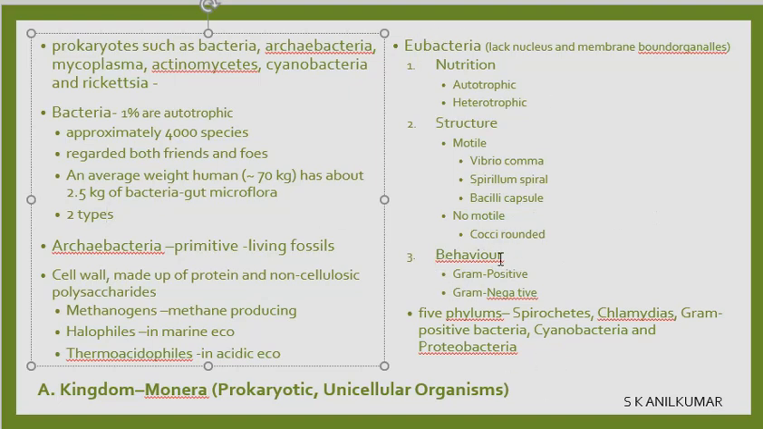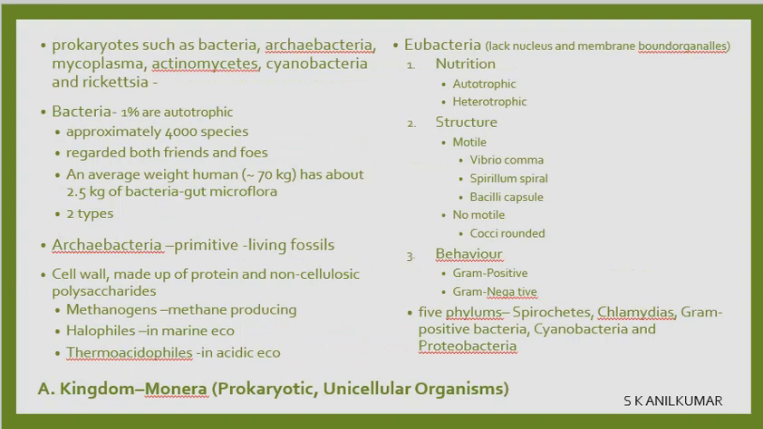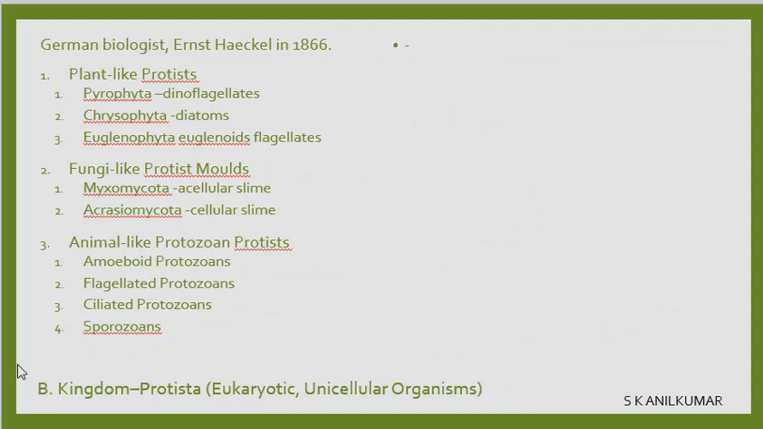Based on their behavior, we can call them gram positive or gram negative. Now, eubacteria fall into 5 phyla. Now, we have seen these are the families, right? Before this family, we know it is kingdom, phylum, class, order. So they fall into 5 phyla: spirochetes, chlamydiae, gram-positive bacteria, cyanobacteria, proteobacteria. These are the different phyla of the Monera.